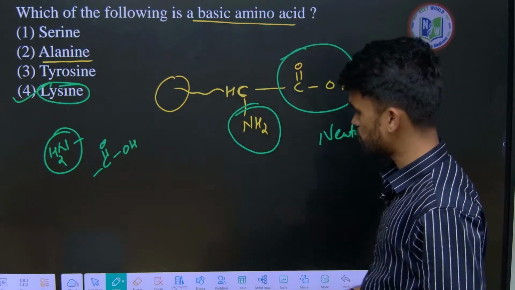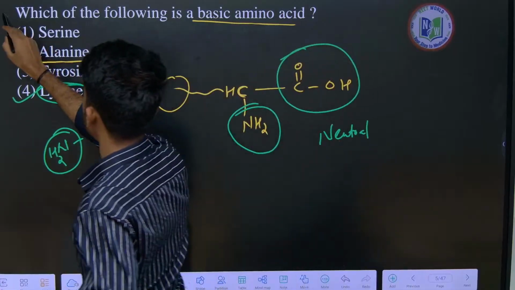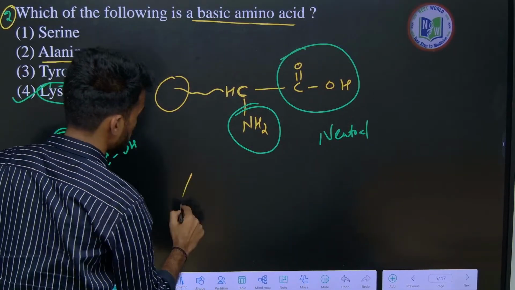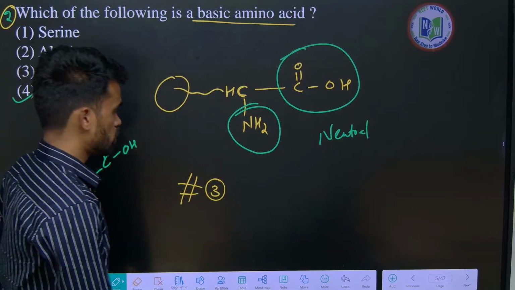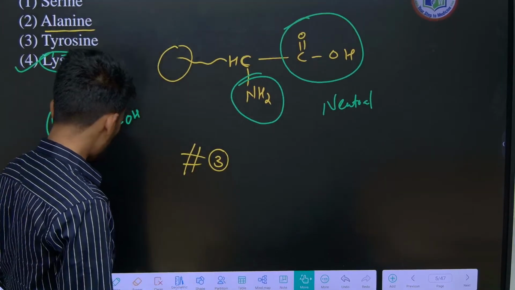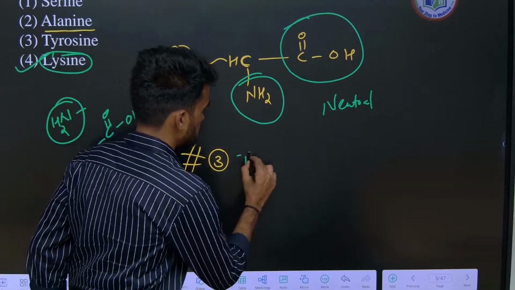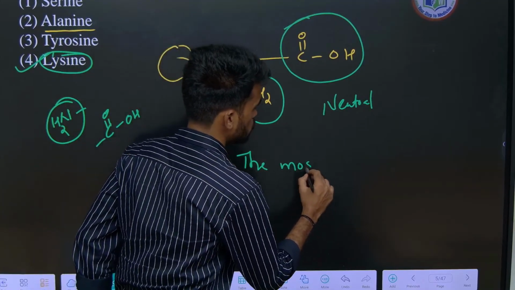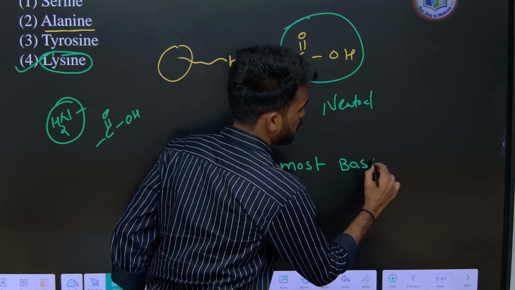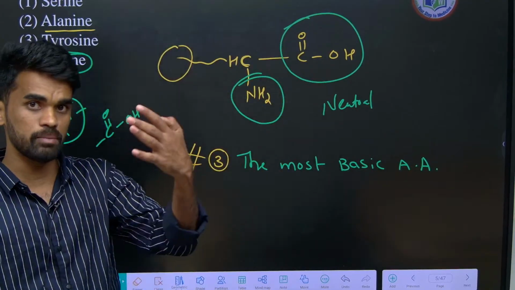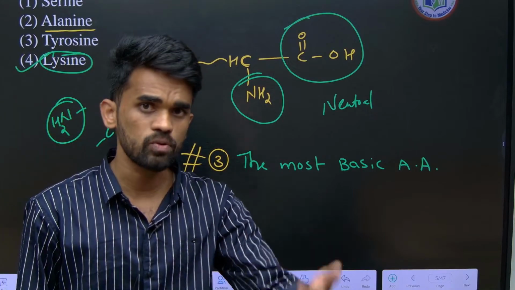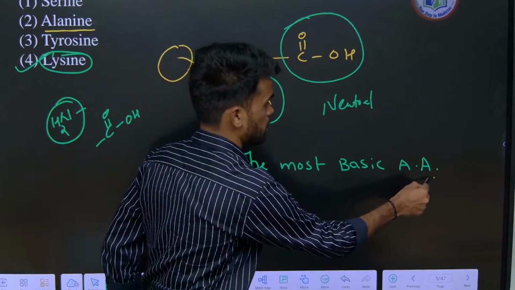Again, the questions will be like this. I am making one question here, the second question, for you. Tell me the answer. Tell me the most basic amino acid. We have 20 amino acids in the NCERT book, so which is the most basic amino acid, I am asking.